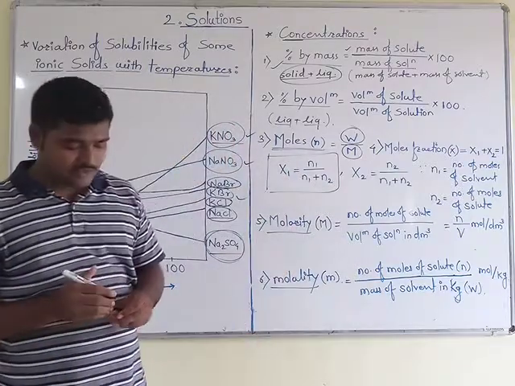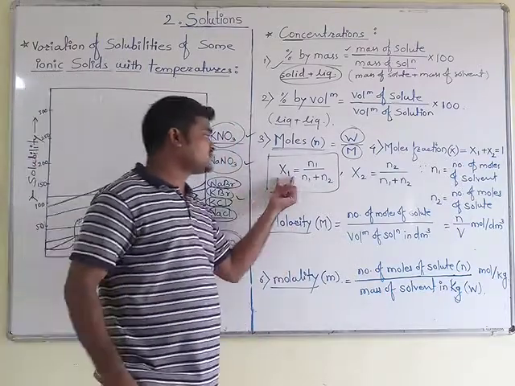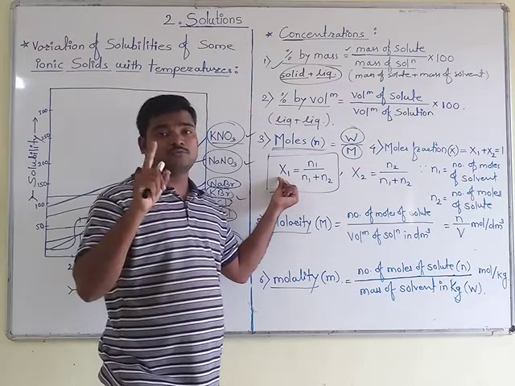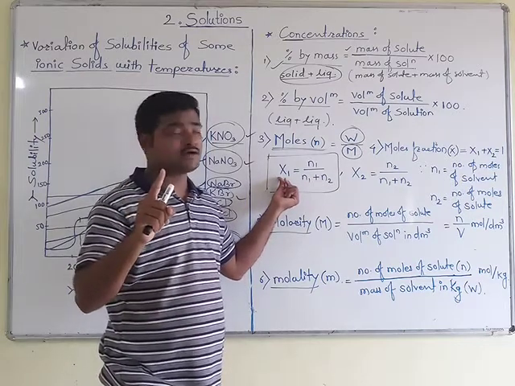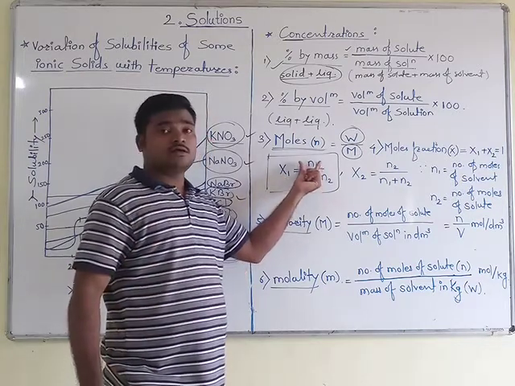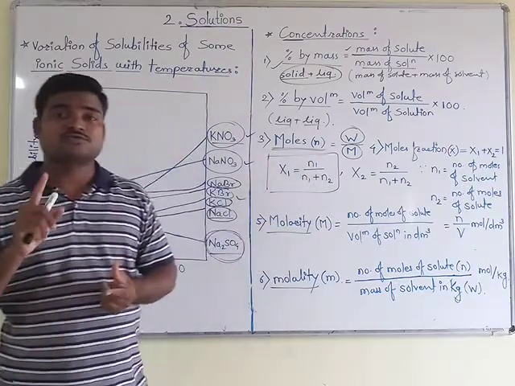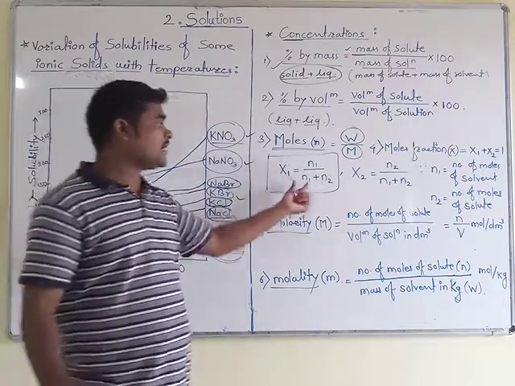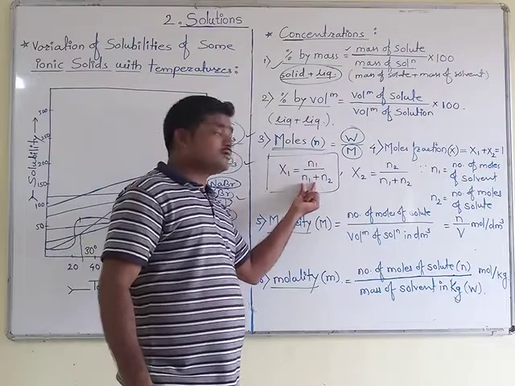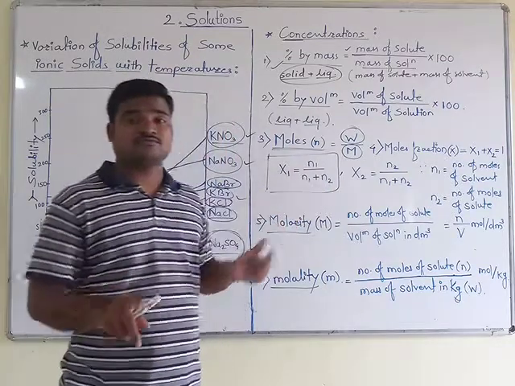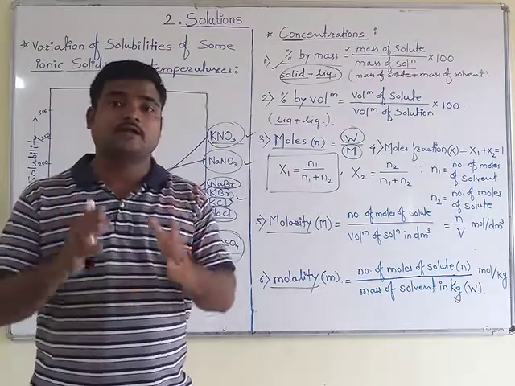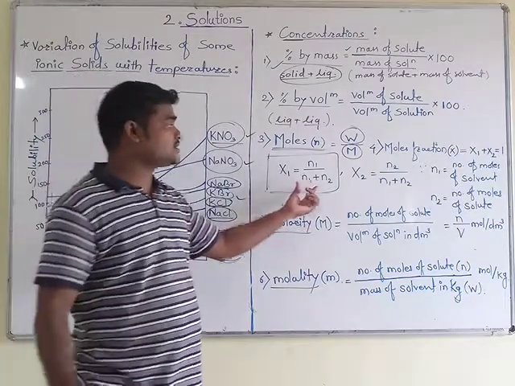Now you come across these two formulas. As I have explained, x1, the mole fraction of solvent, is nothing but the total number of moles of solvent divided by the total number of moles of solvent and solute added together.